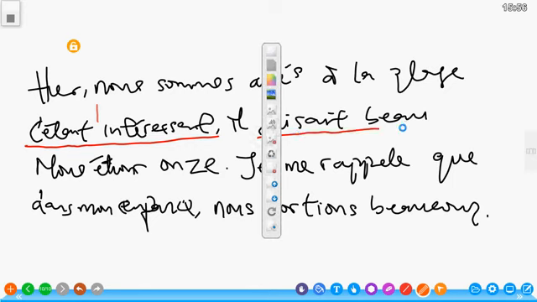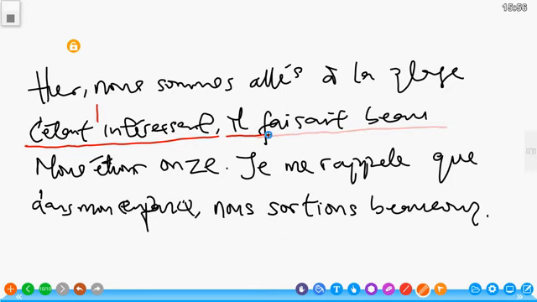Il faisait beau. Here it is describing weather, weather condition in the past. Nous étions 11. We were 11. Still describing. And imperfect gives description as well of an activity that has happened in the past.